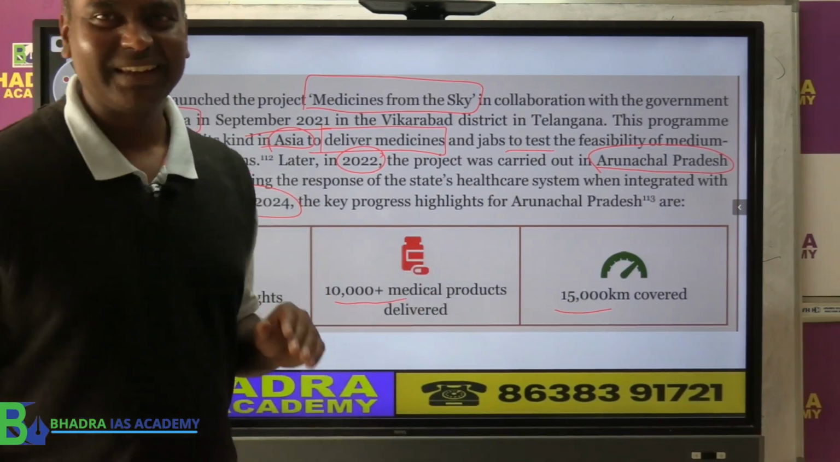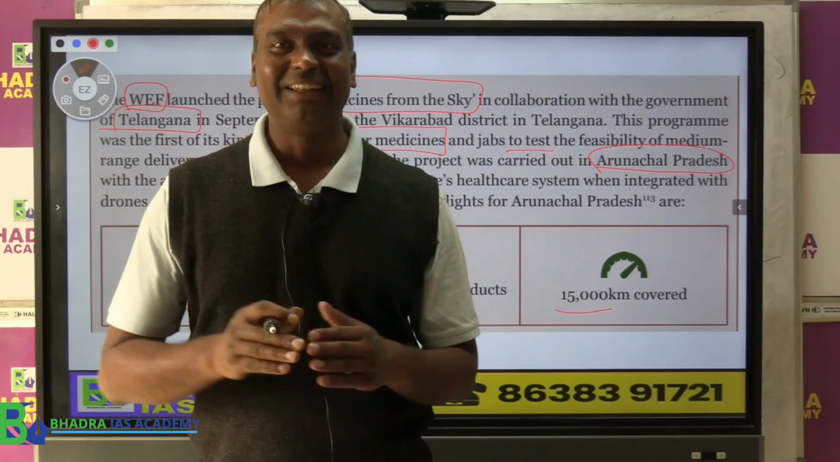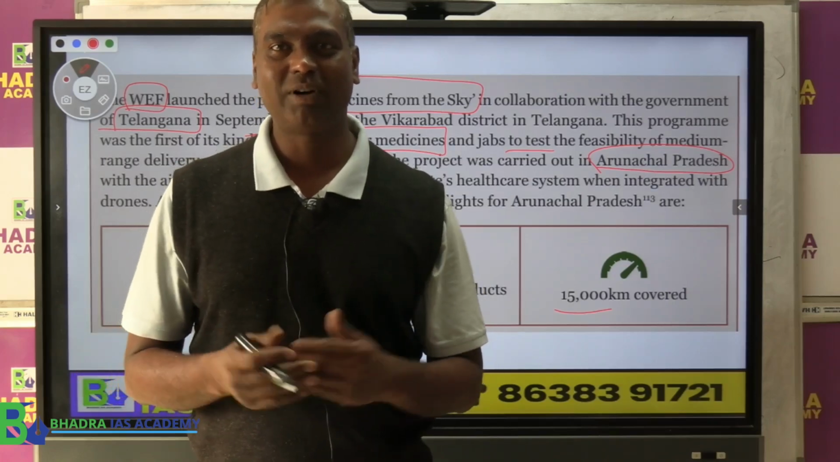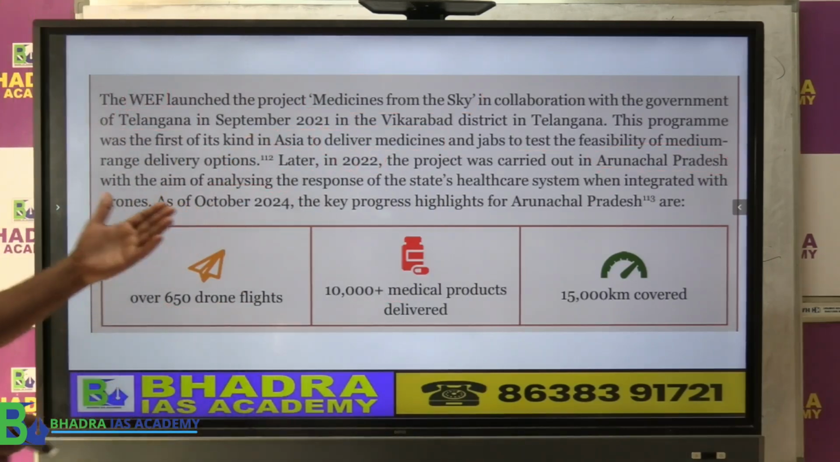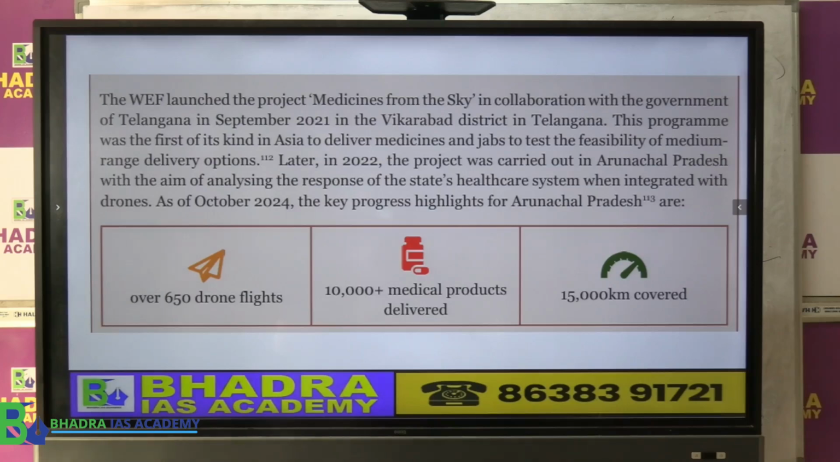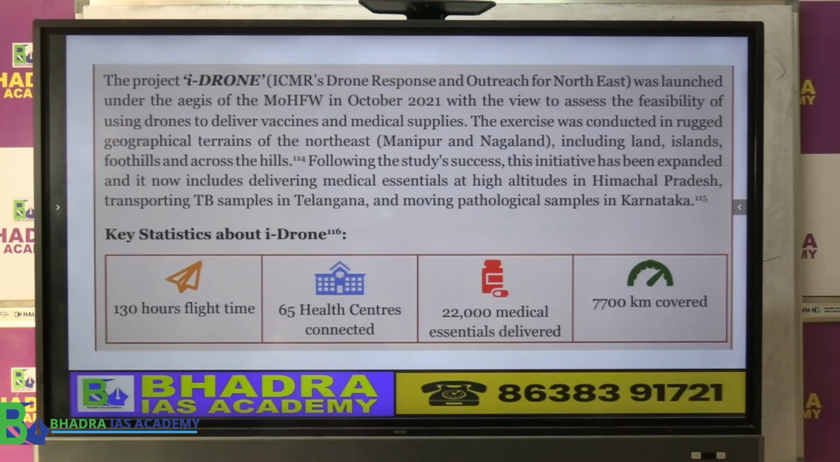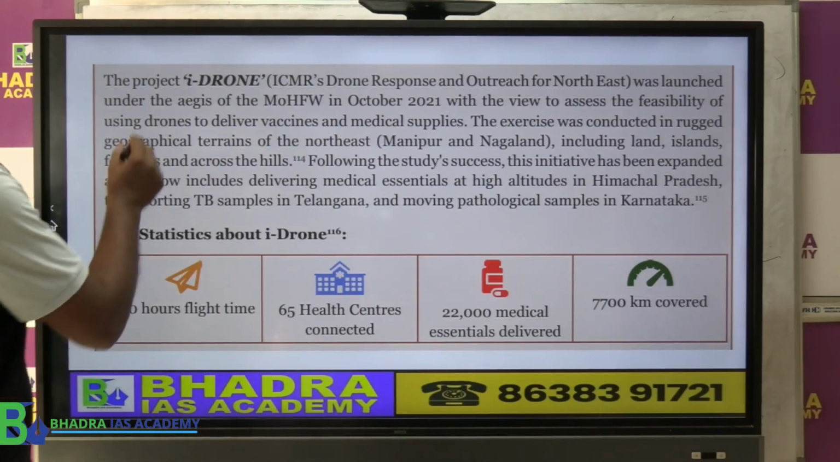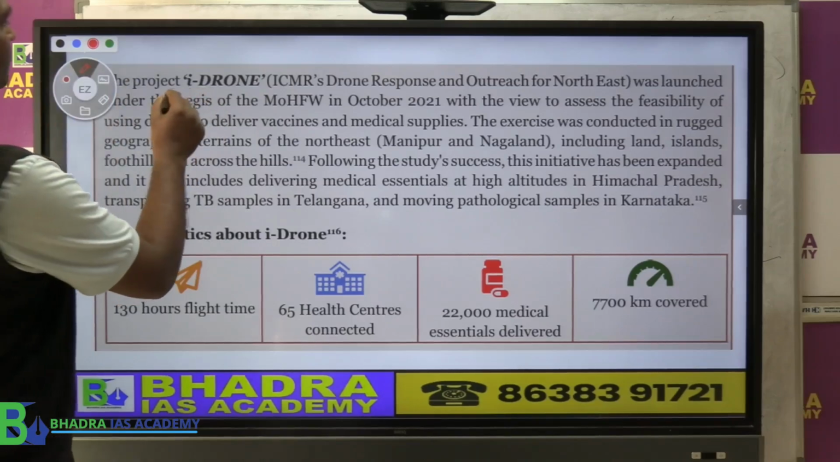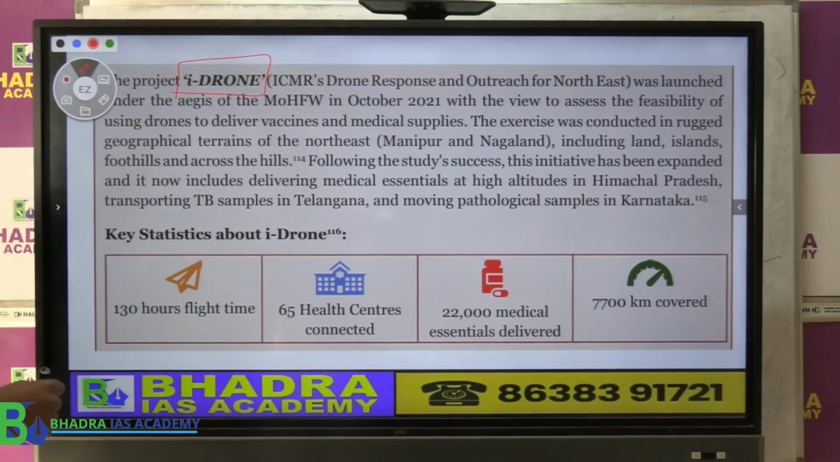Very interesting. This is using drone technology for healthcare facilities, especially mentioned in the budget and the economic survey. So I also mentioned that. Another one you will also find is called iDrone. This is another one, iDrone.